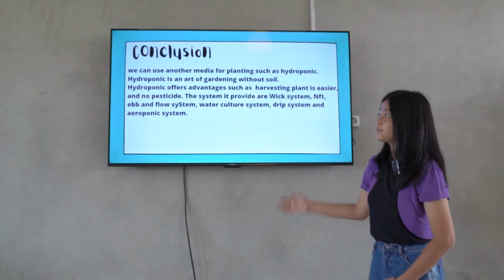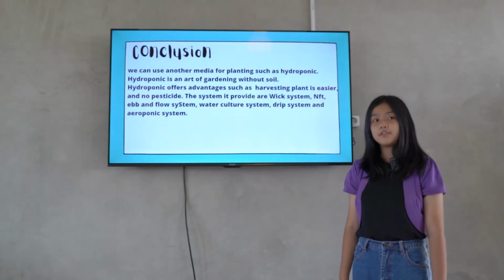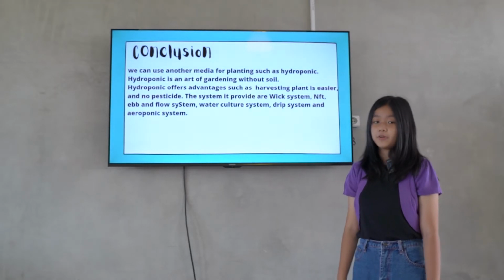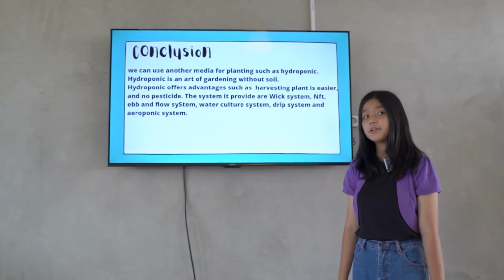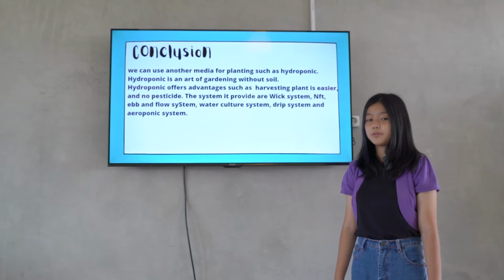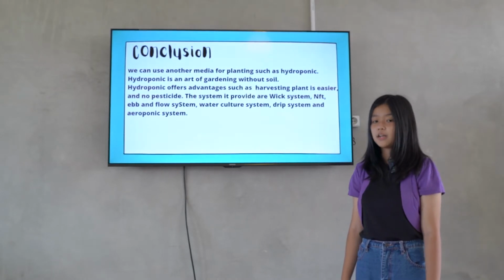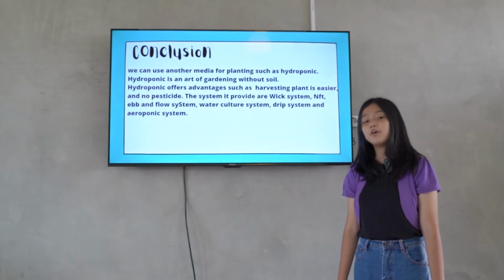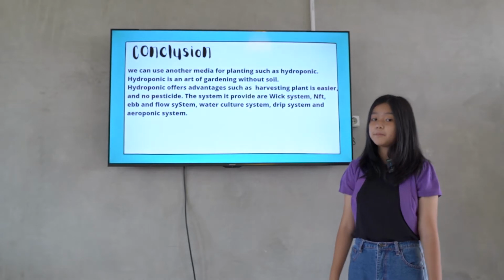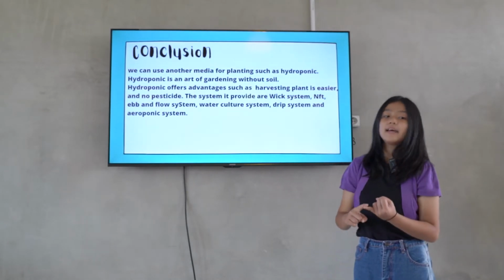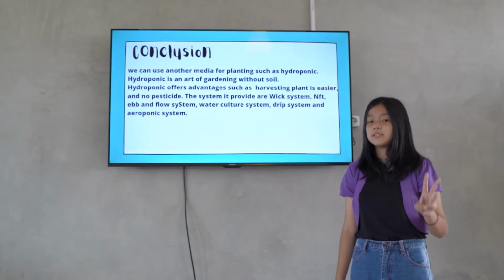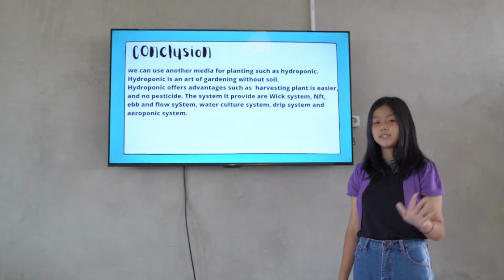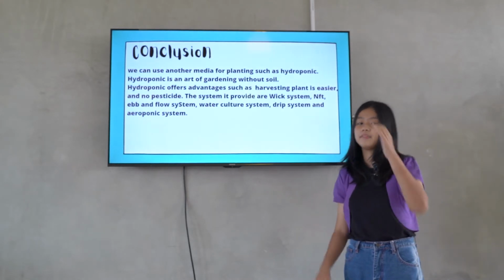These are the conclusion. We can use another medium for planting, such as hydroponic. Hydroponic is an art of gardening without soil. Hydroponic offers advantages, such as harvesting plants is easier and no pesticide. The systems it provides are wick system, NFT, ebb and flow system, water culture system, drip system, and aeroponic system.